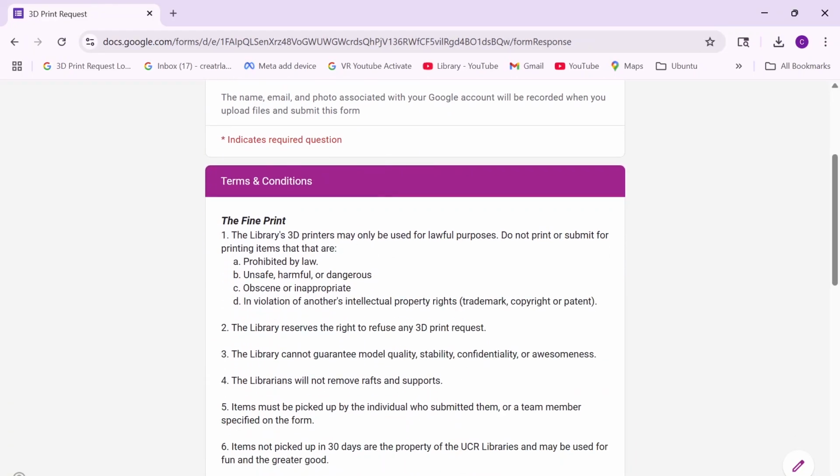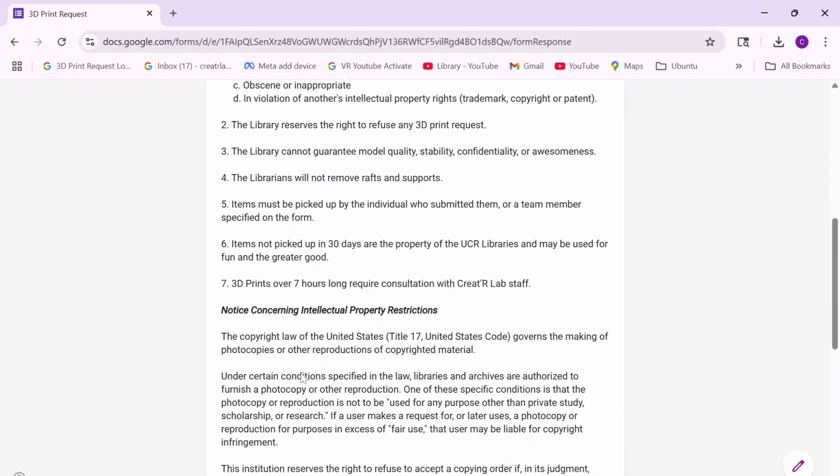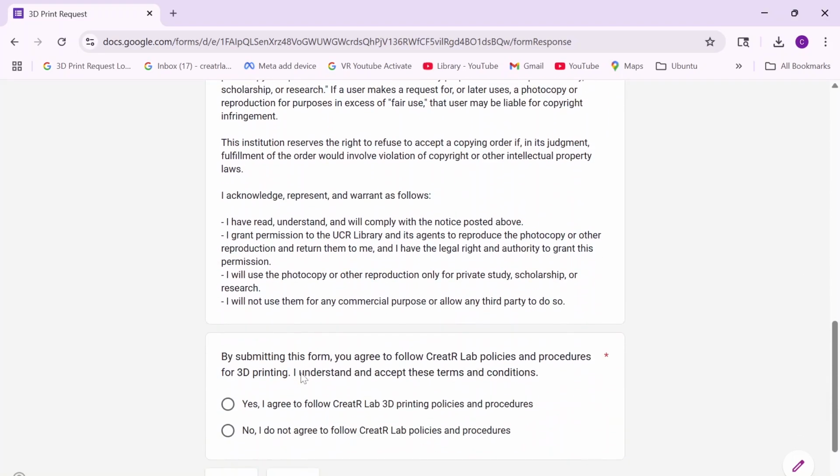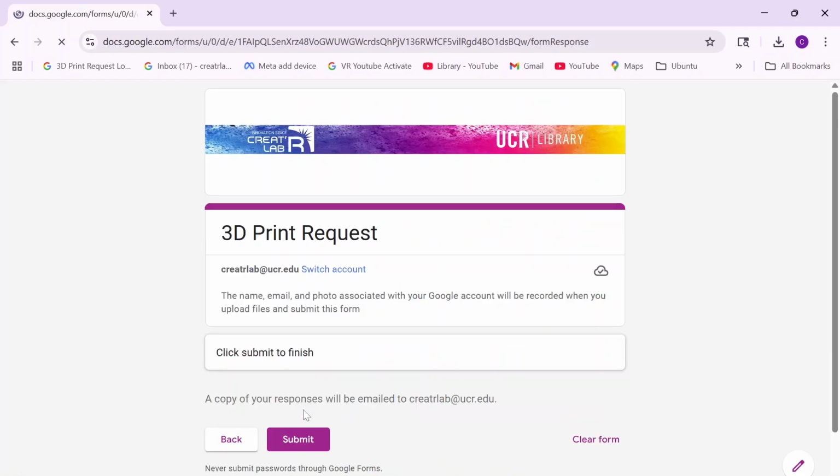Please read the terms and conditions and accept or reject them. Please note, your request will not be processed if you do not accept the terms and conditions. Select Submit to submit the form.